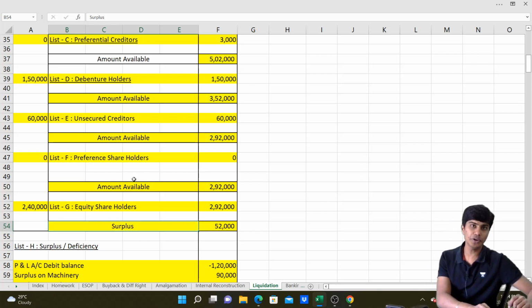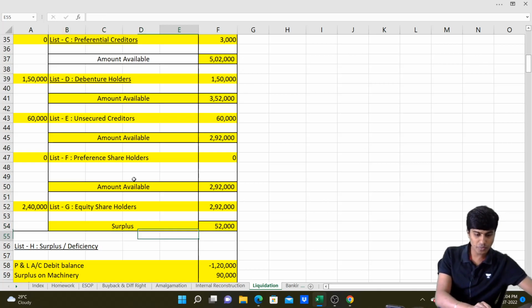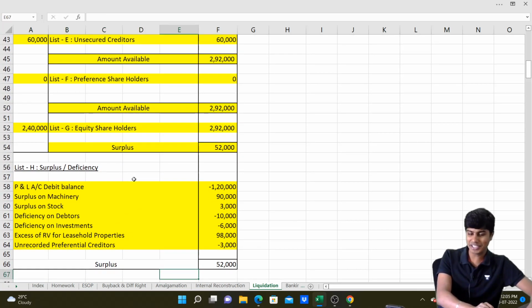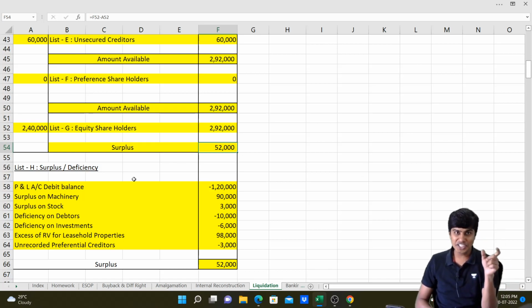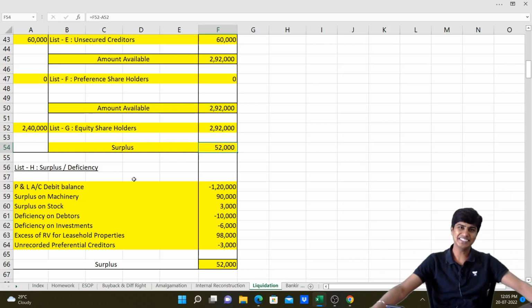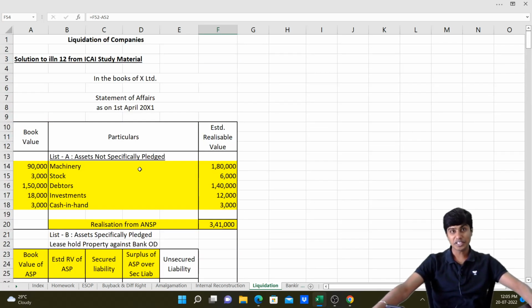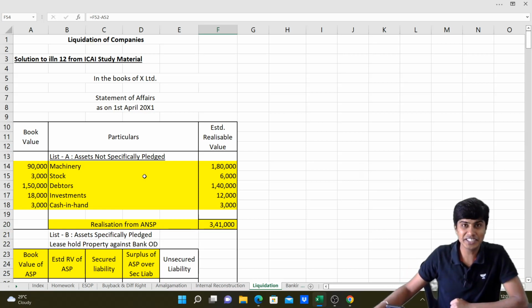This surplus that we have computed in list G should match with the surplus that we have in list H. Let's see what we have in list H. In list H we have minus 1,20,000 plus 90 plus 3 minus 10. Everything together comes to 52, which matches with the surplus that we've arrived at in list G. So list G surplus 52 matches with the surplus in list H, 52,000. There you go. That's how we basically do a problem on statement of affairs. I have now explained to you how to do statement of affairs in the liquidation chapter.